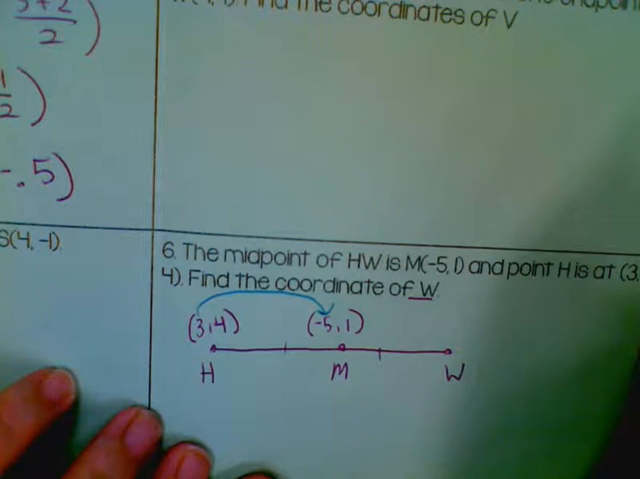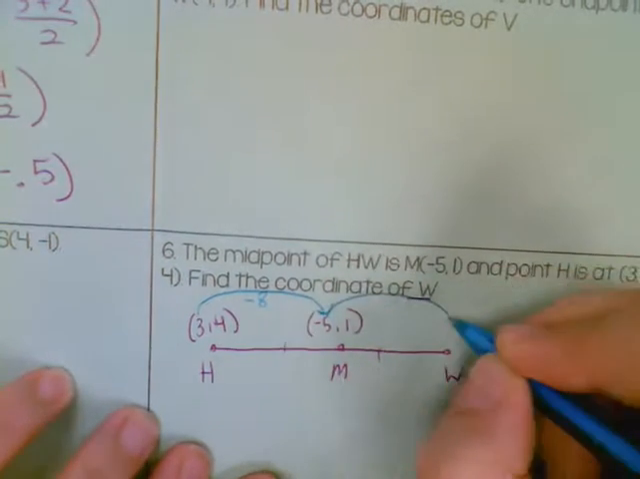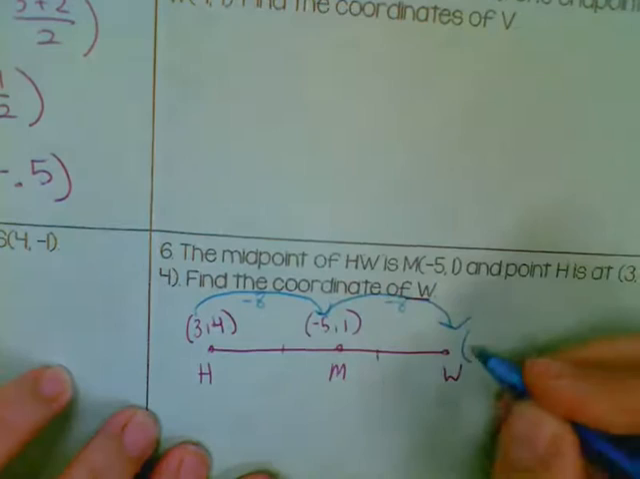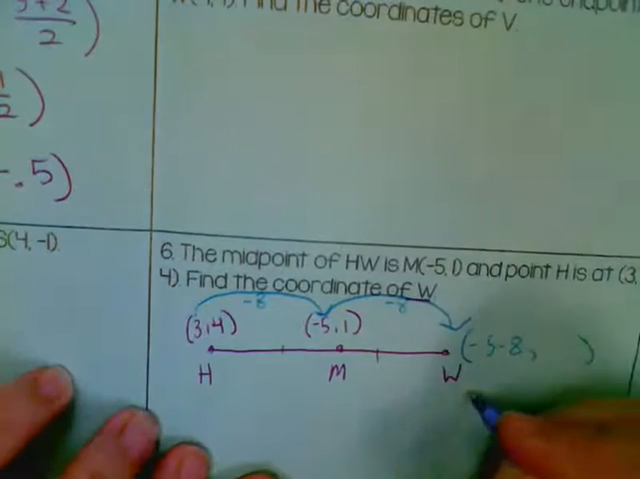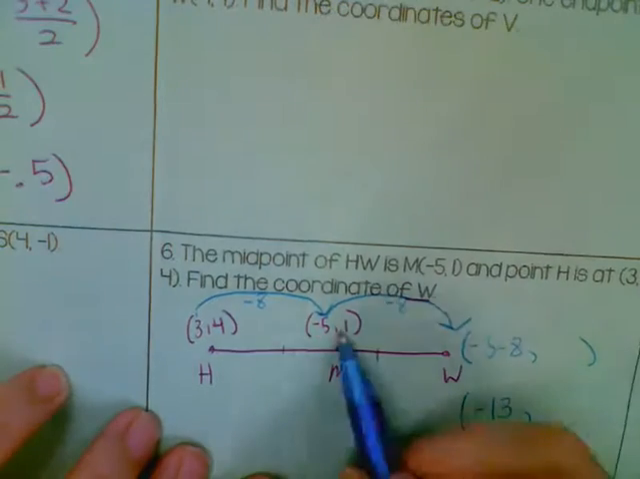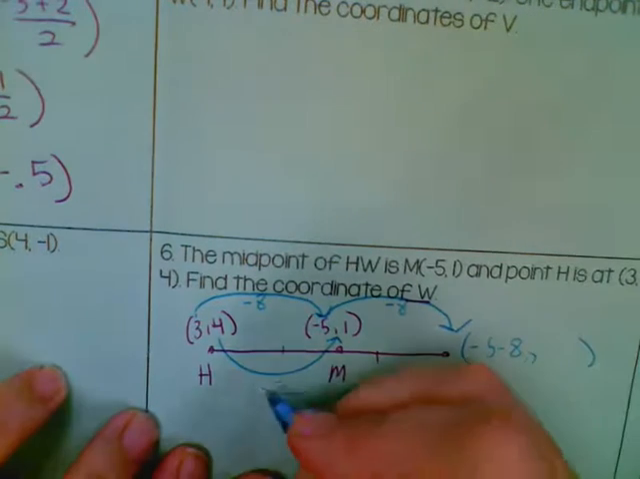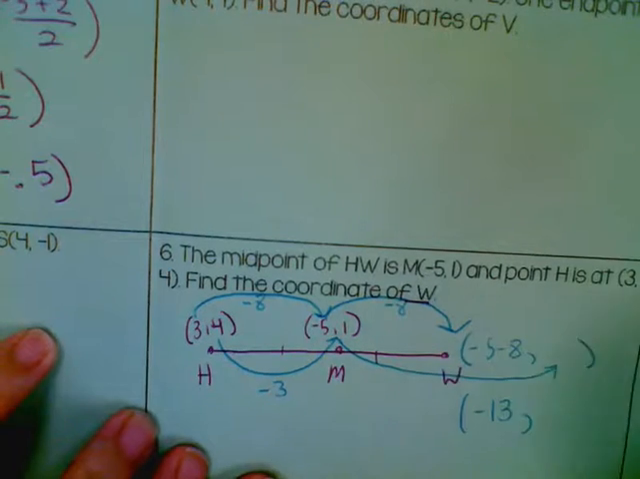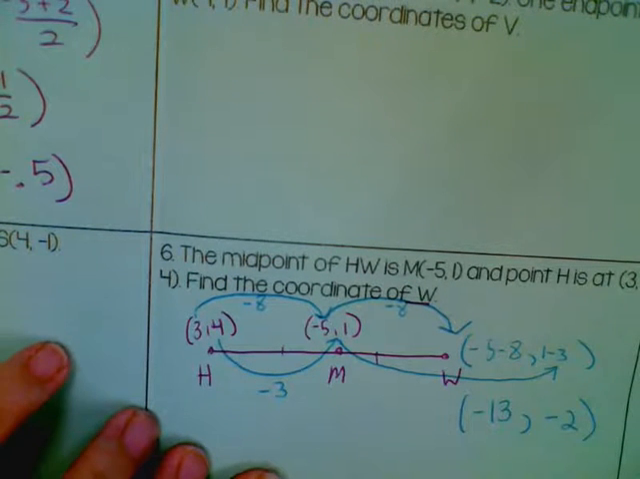So 3, the difference between there is -8. -5 minus 3 is -8. So that means to go from here to here, I'm also going to have to subtract 8. So -5 minus 8. So that means that W would be at -13. Okay. So if we take a look at the y coordinates, I go from 4 to 1. So what would I do to go from 4 to 1? Very good. We subtracted 3. So that means to go from here to here, I would subtract 3. So this would be 1 minus 3, which gives us -2. And that's it. So that's our point W.